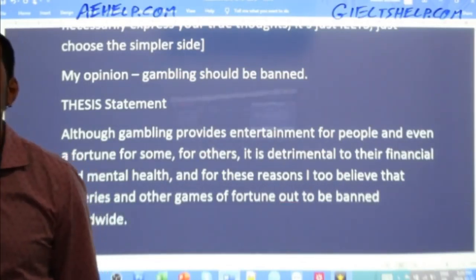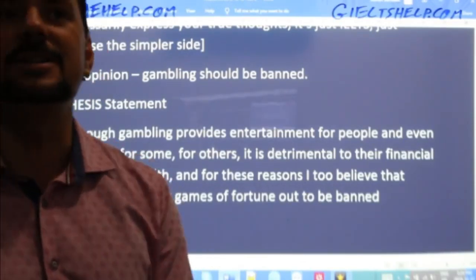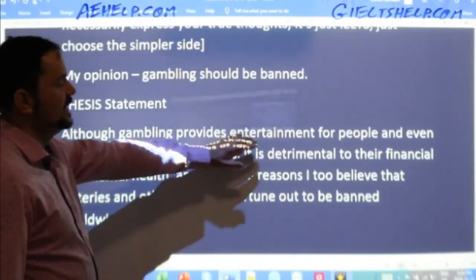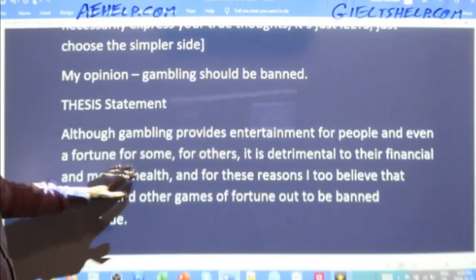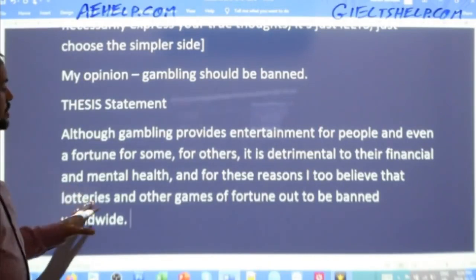All right. There's my thesis statement. I see some of you have your thesis statements up there as well. Great. So this is mine. Although gambling provides entertainment for people and even a fortune for some, for others, it is detrimental to their financial and mental health.